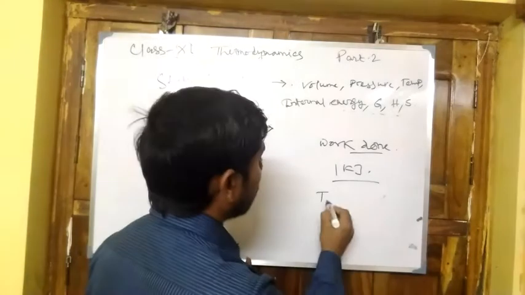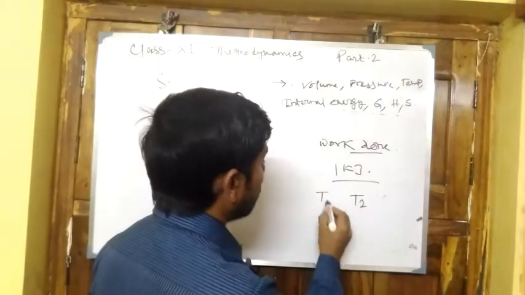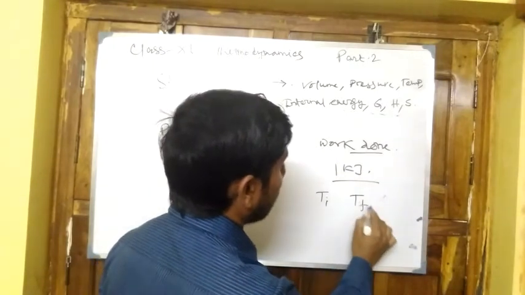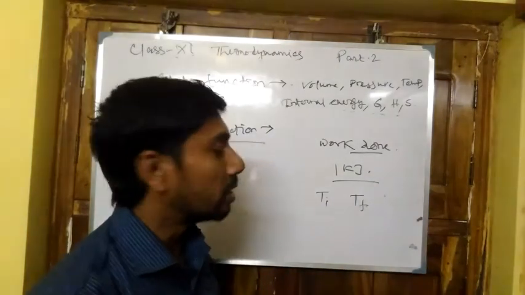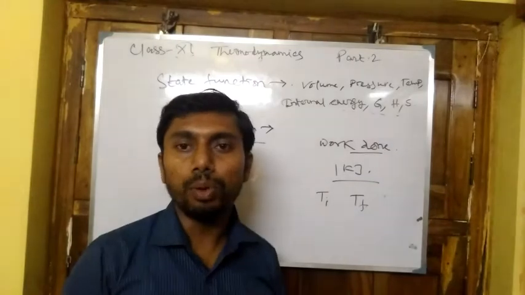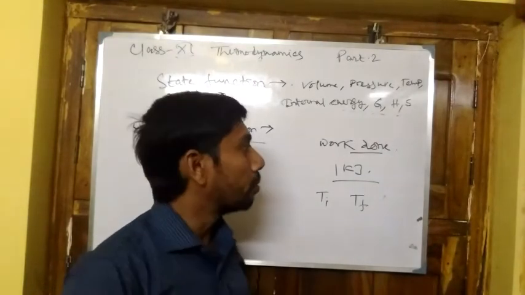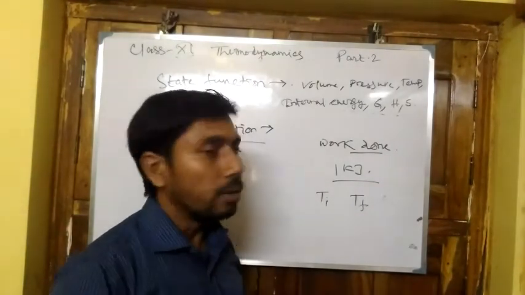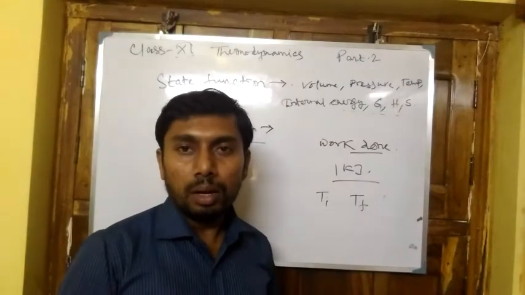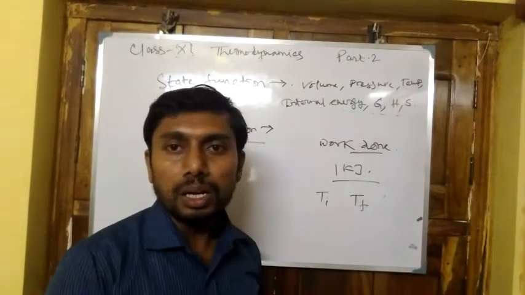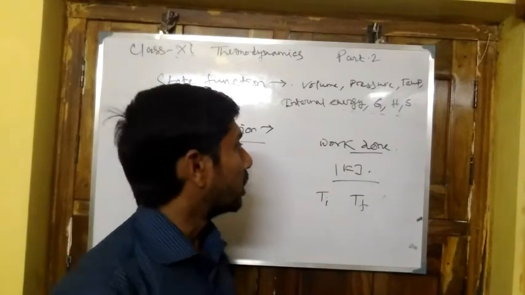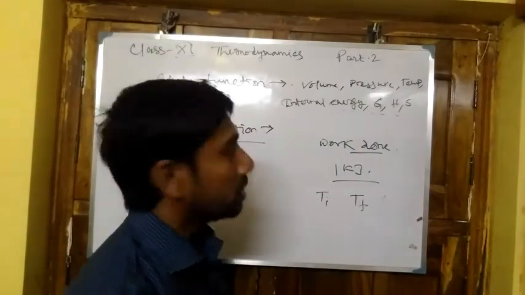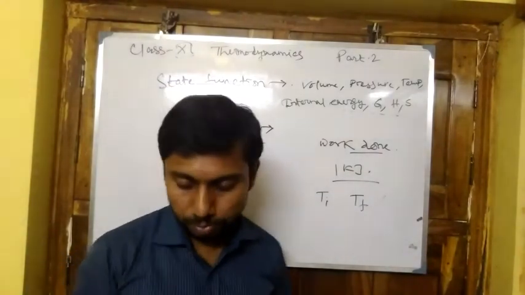Now, when 1 kilojoule of work is done on the system and the temperature is calculated, that is T1 and T2, the initial and final temperatures, we see that the temperature change is the same in both cases. So from there it is proved that it depends only on the parameters or change in the heat content. In this way it is a state function.